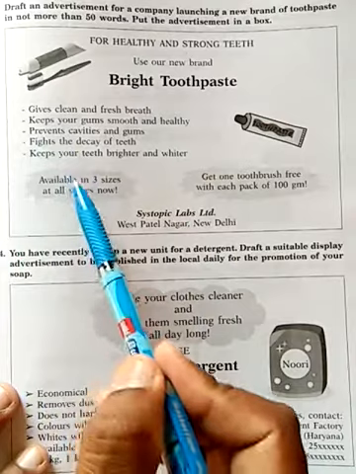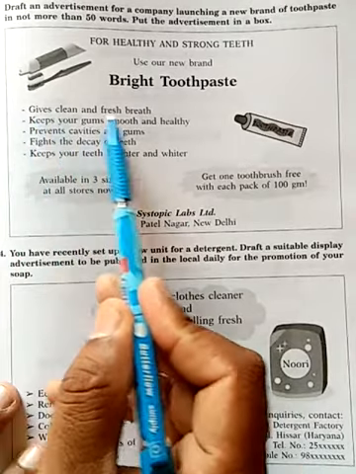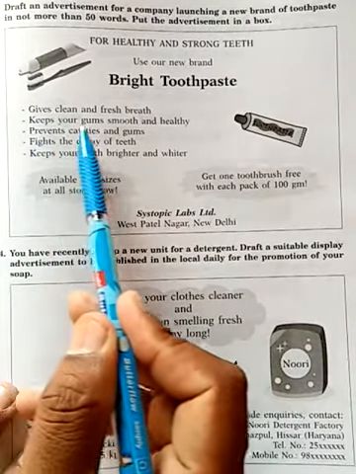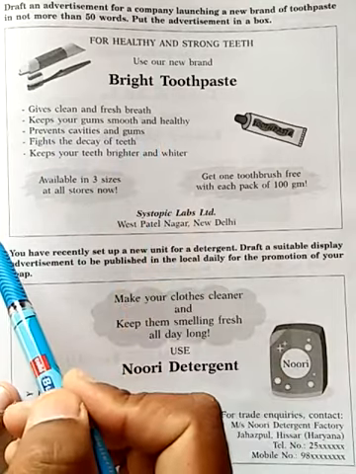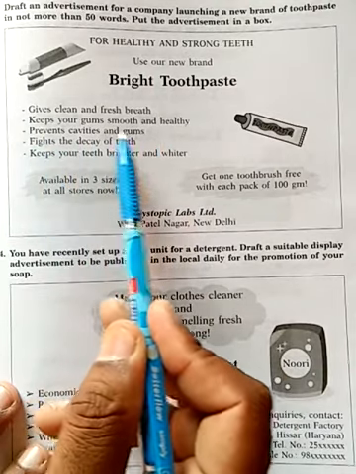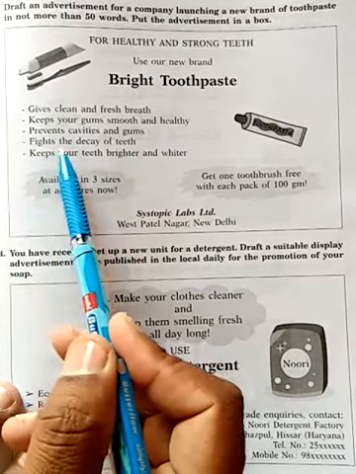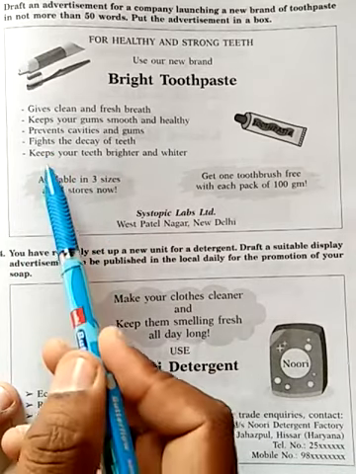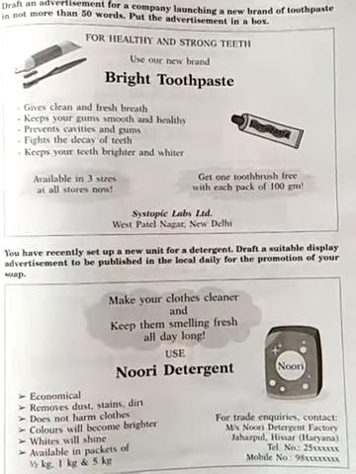And these are the salient features. Gives clean and fresh breath. Keeps your gums smooth and healthy. Prevents cavity and gum problems, fights the decay of teeth, keeps your teeth brighter and whiter.